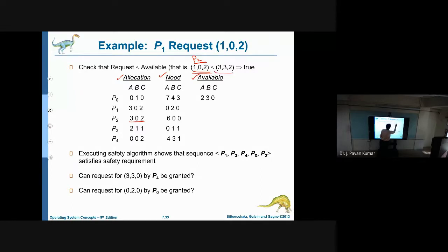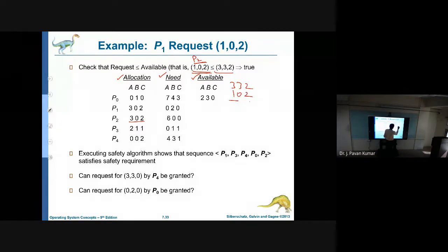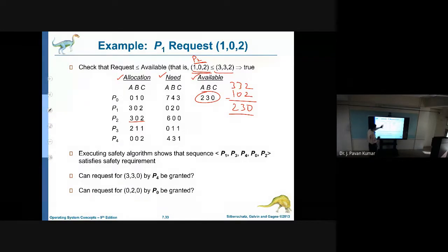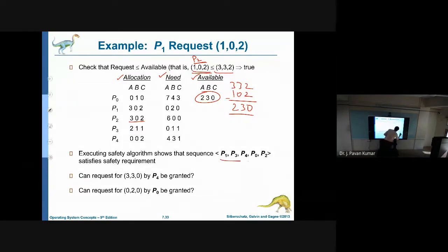As this is less than or equal to the available one, which we have seen earlier, 3, 3, 2, we can accommodate 1, 0, 2. Then we have to subtract, right? So it will be 2, 3, 0. So available will be 2, 3, 0. This is the state. Now by allocating 1, 0, 2 to P2 also, this is the sequence in which we can finish all the processes. So it is a safe state, it is also safe. Next, consider another one, 3, 3, 0. Suppose P4 has requested 3, 3, 0.